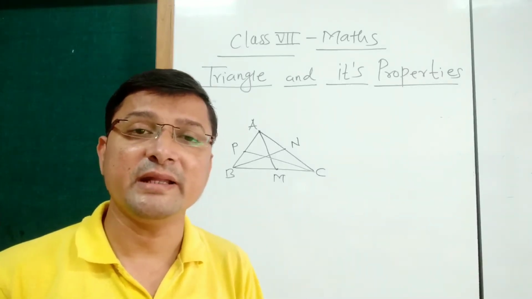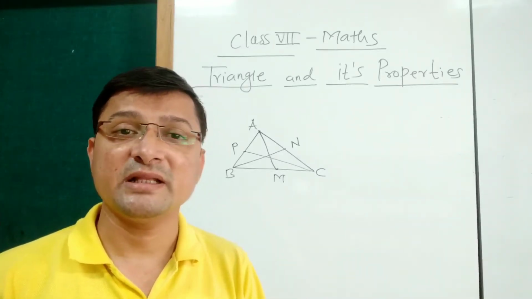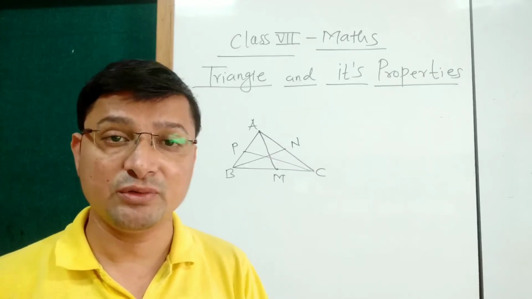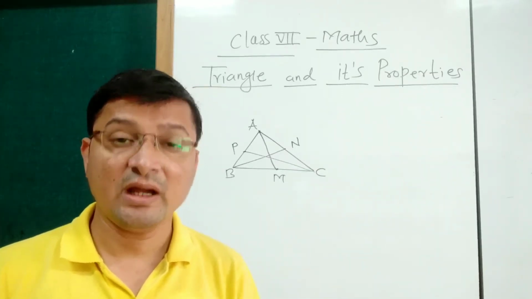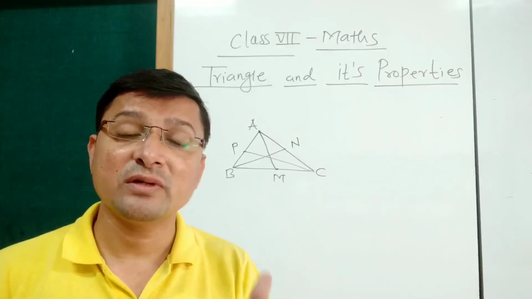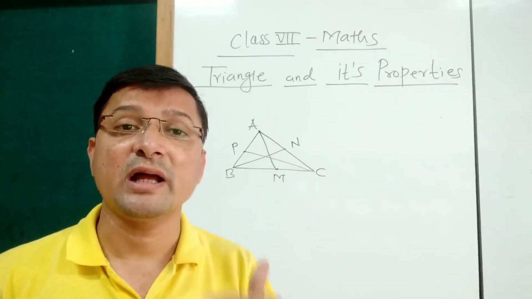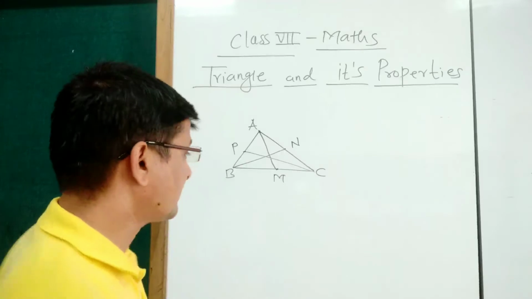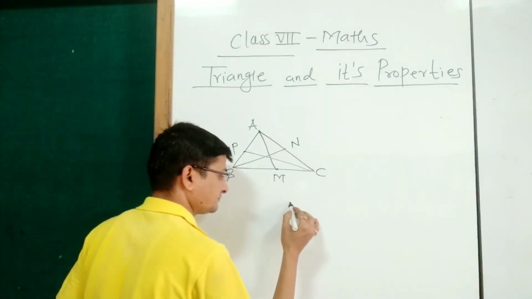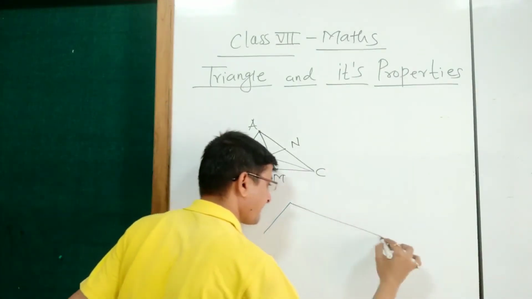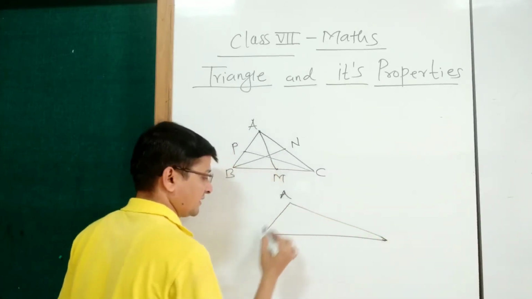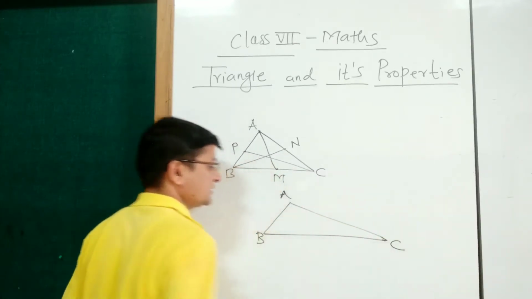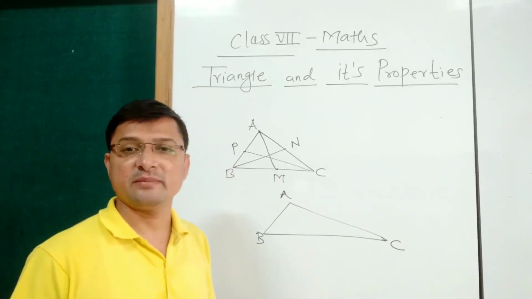Now after median, the next concept in this chapter is altitude. Altitude means height of triangle. Altitude means perpendicular distance, perpendicular height of triangle. See here, suppose this is triangle ABC.